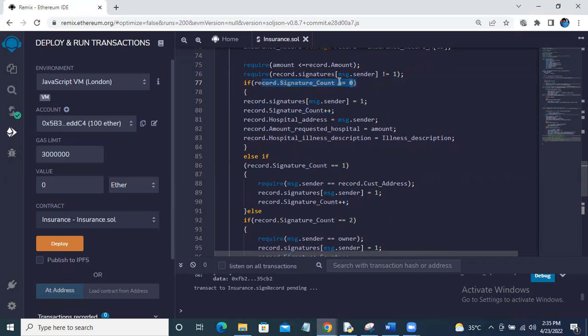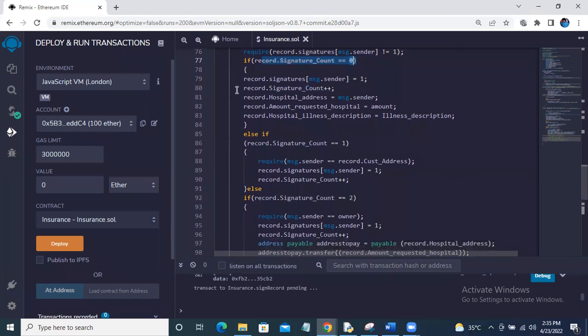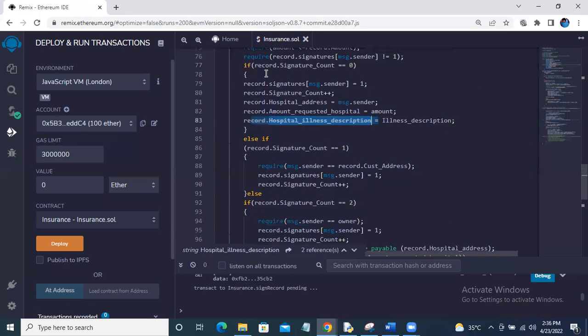If the signature count is 0, we add the signature count to 1, we add the address of who is requesting, and we set that address's signature count to 1 so that he could not sign 2 times. Then we are adding the signature count of that particular record as 1. We take the hospital address so that we can send money back to them. Then we take the amount which the hospital has requested and save it in the record, and we take the description of the illness and save it in the user record. So this was the first signature. The hospital will sign this first signature.